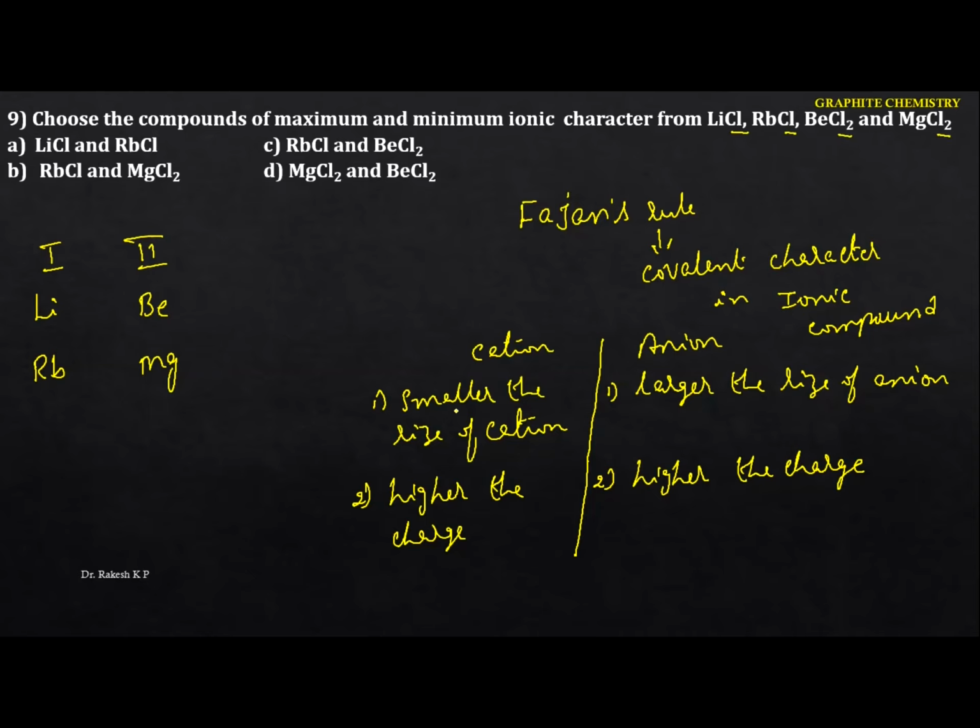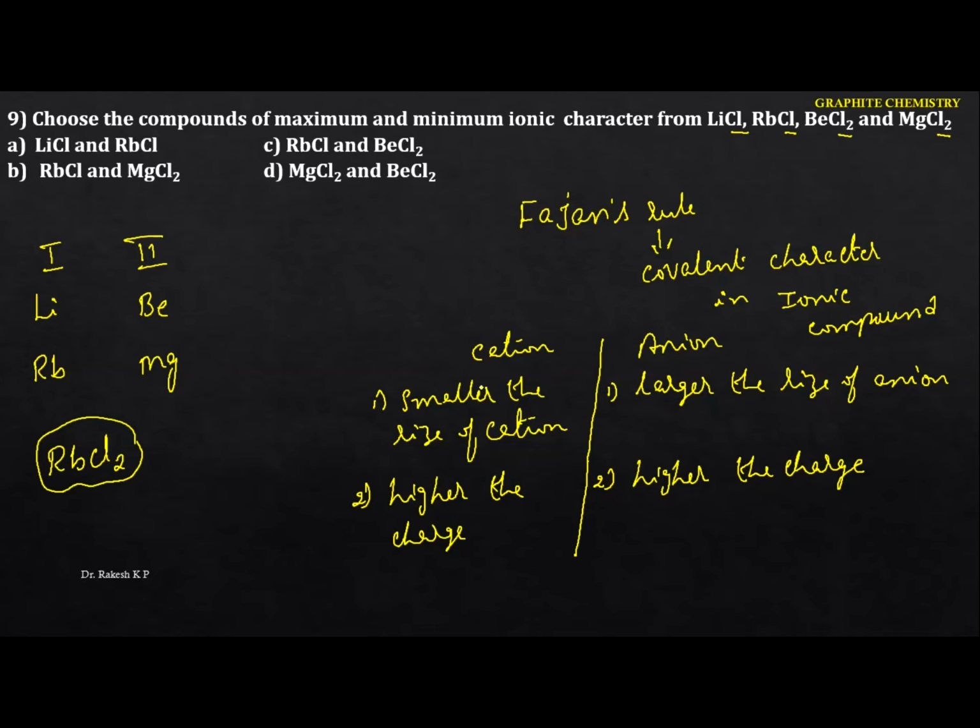Okay, just go to this one. The larger the size of the cation, because we know that first group elements have a larger size among lithium and rubidium. That means rubidium chloride is very less covalent. That means it is the more ionic one. So we got the more ionic one. Now we have to identify the minimum ionic character. Minimum ionic character refers to the more covalent one here.